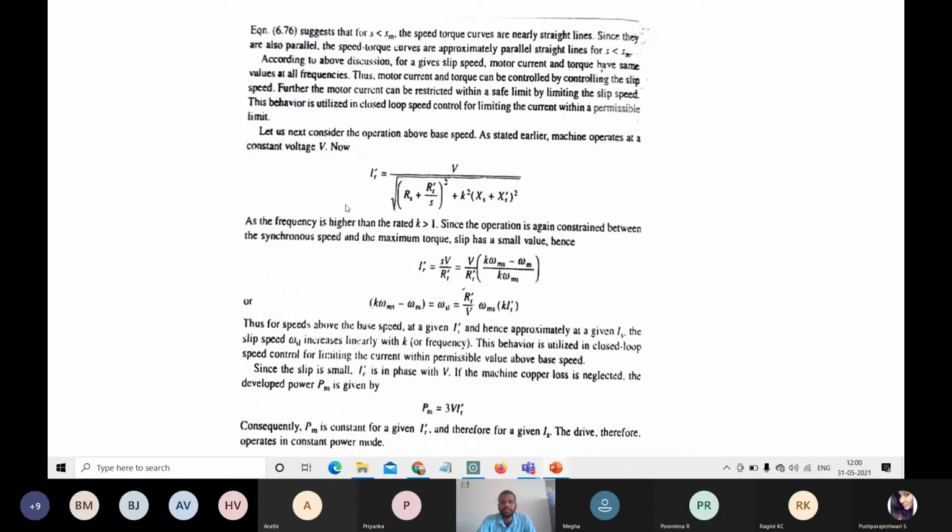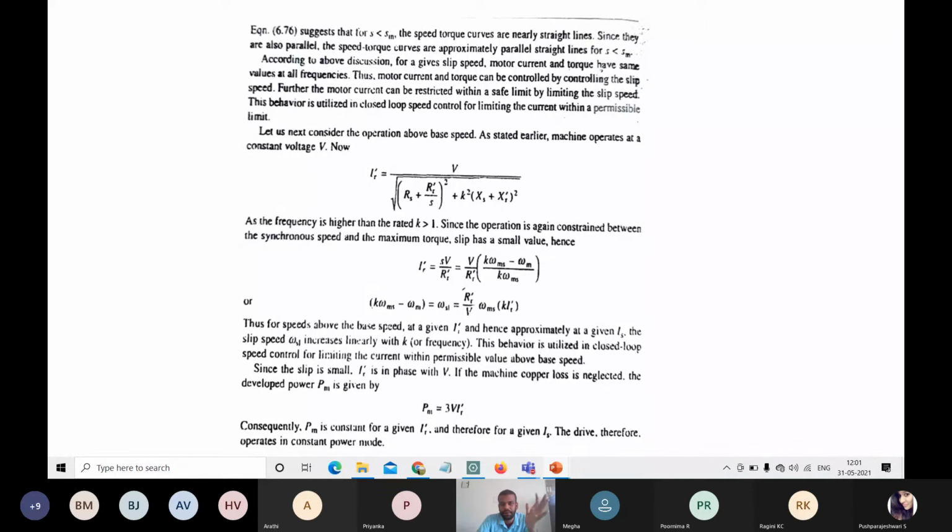Here the operation is considered between the synchronous speed and maximum torque. When K is greater than 1, the frequency will be higher for the above base speed.